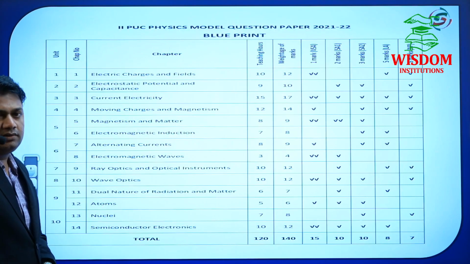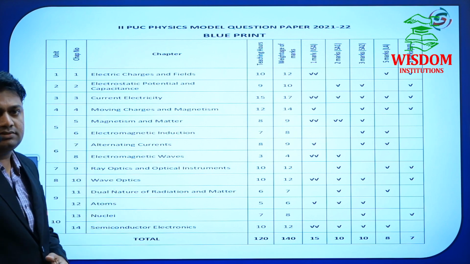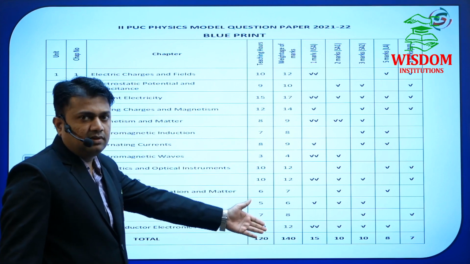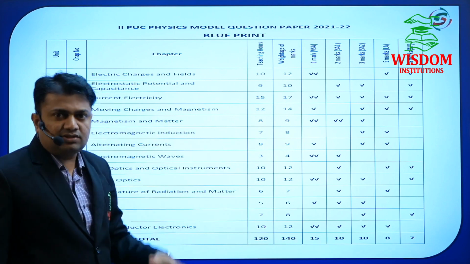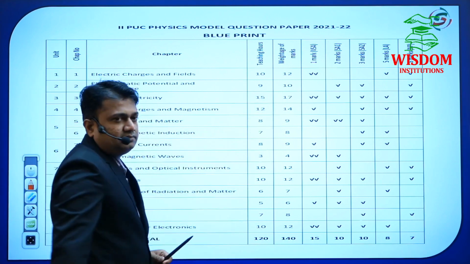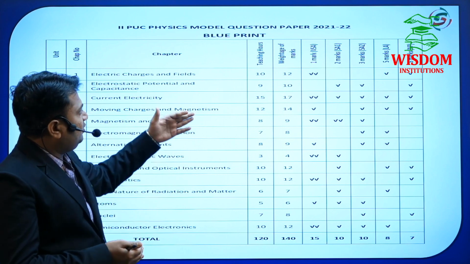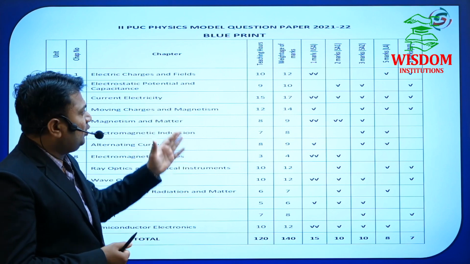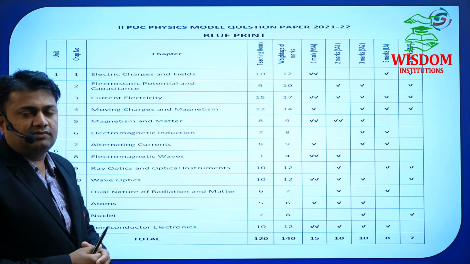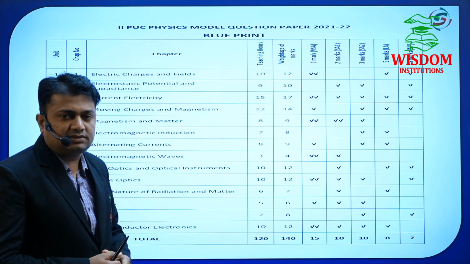In that blueprint, we have a total of 14 chapters and the weightage of those chapters. Especially this year, the weightage of chapters has changed. In previous years we also saw this, but it is totally different. That is why it is very, very easy to score 70 out of 70 marks in physics.